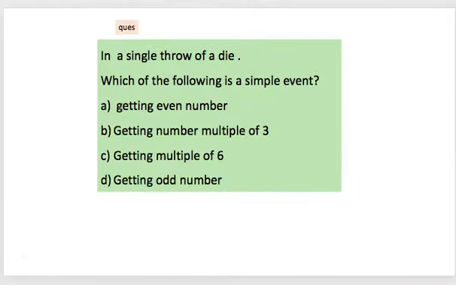So I am giving you one question. I want you to pause your video and find out the answer to check the correct answer. So here, in a single throw of a die, which of the following is a simple event? Getting even number, getting number multiple of 3, getting multiple of 6, or getting odd number. So wait, I'll be back.